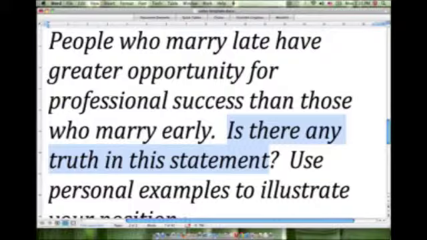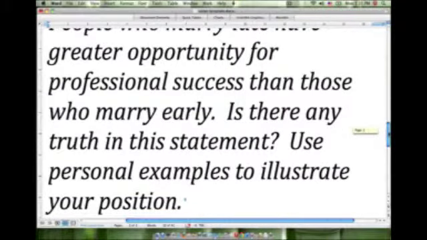So we know from the question that to respond to this task effectively, we're going to have to write an argument essay. We are being asked to choose a position, and to do that effectively, we need to use an argument essay style. Now the final part of the task description is use personal examples to illustrate your position.